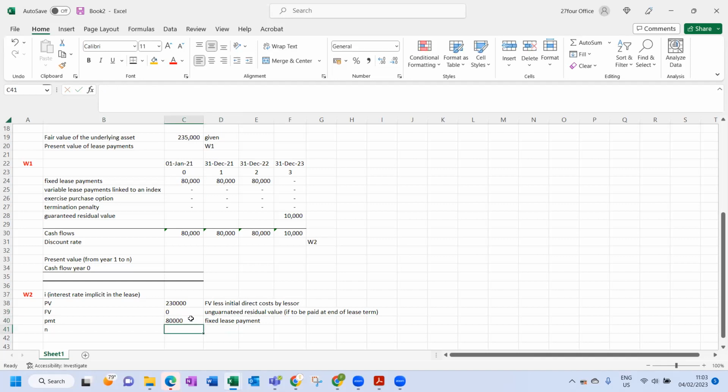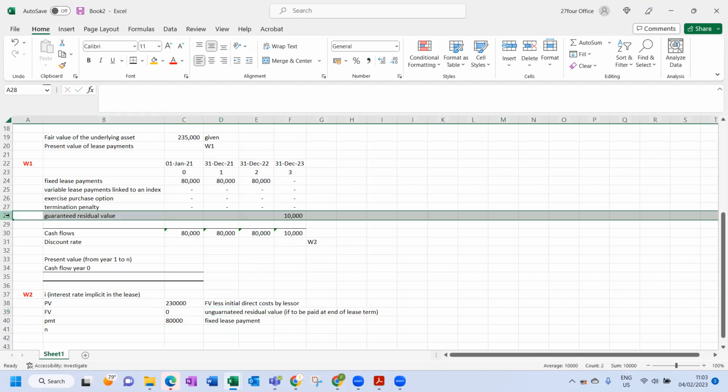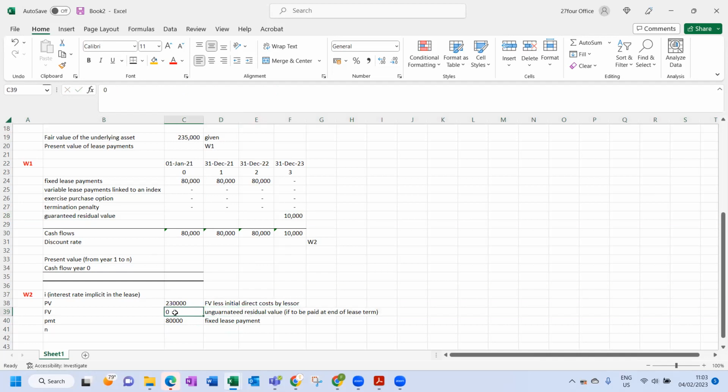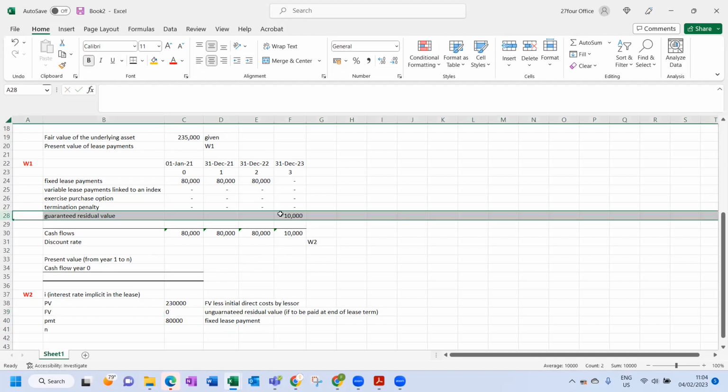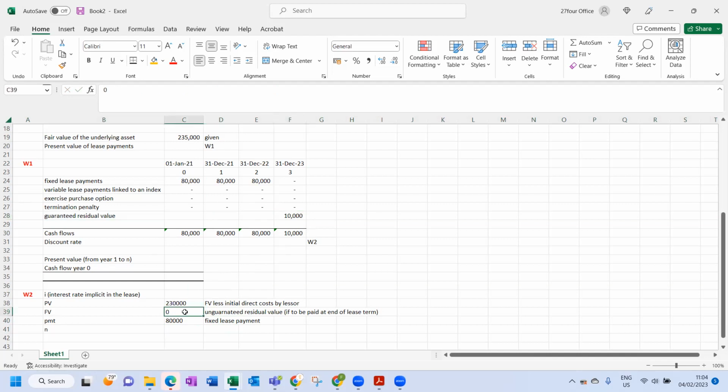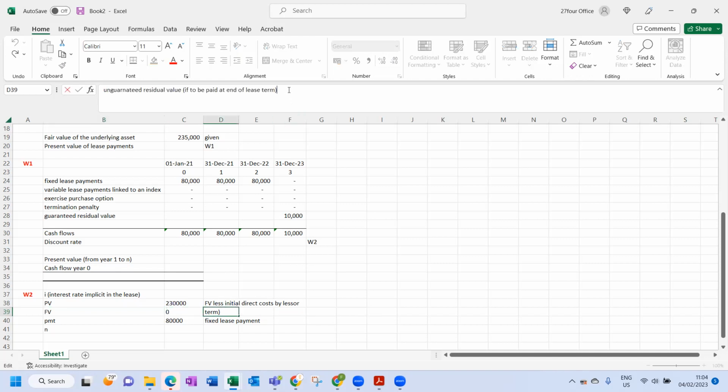And then over here, we must take into account all the lease payments, which is the guaranteed residual value as well. So remember, if there was an unguaranteed residual value, you must put it in here, but there is nothing. But we're also taking into account the guaranteed residual value, because when does the guaranteed residual value happen? At the end of the lease term. This FV is future value. Future value is the last payment at the end of the term, at the end of 3 years. Okay, so very important, take note.